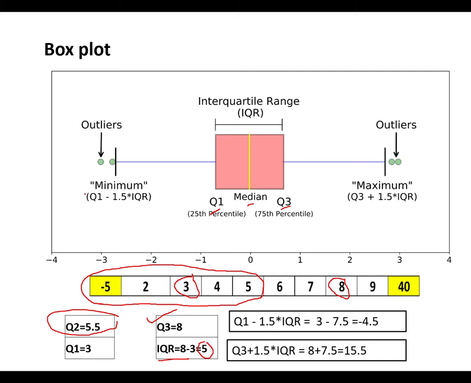Now, how to find the outliers? We have to find the range. First thing, Q1 minus 1.5 times IQR, that is, we get -4.5. Similarly, the other outer limit that we get is 15.5. So as you can see, -5 and 40, the two observations at the two ends, are referred to as outliers. That means they are not within the range of -4.5 to 15.5.